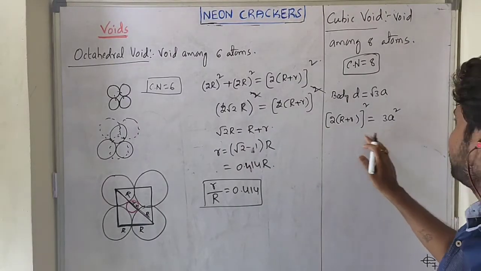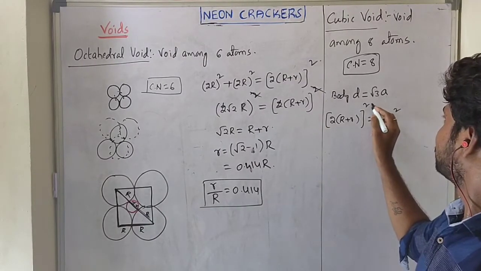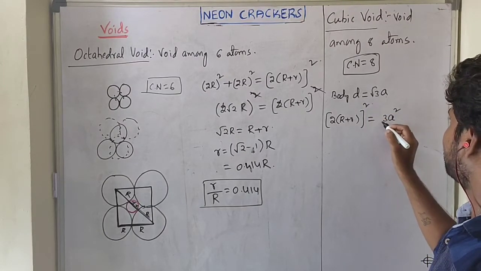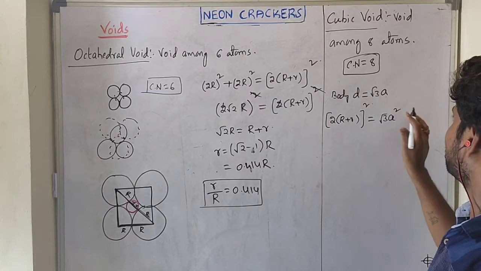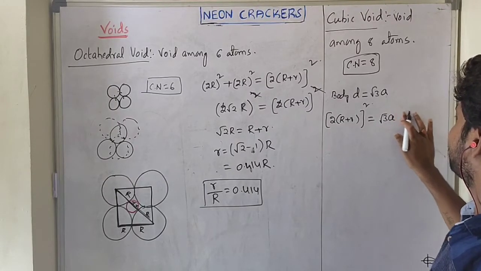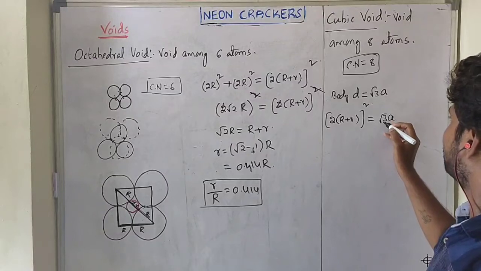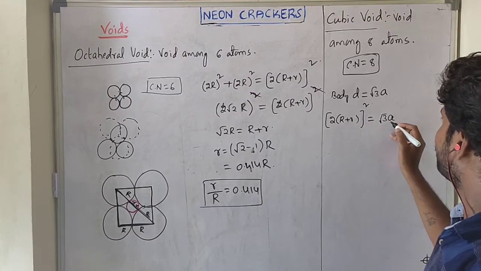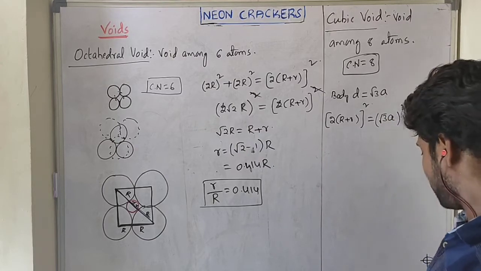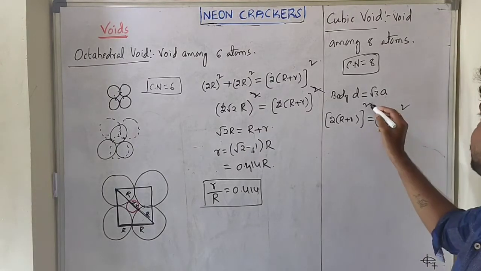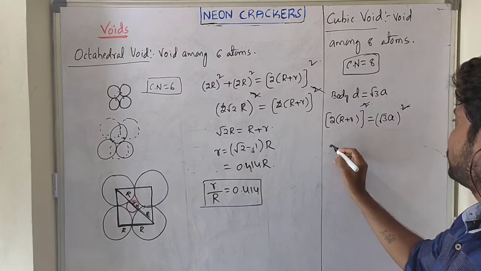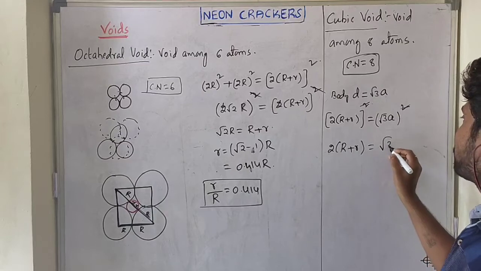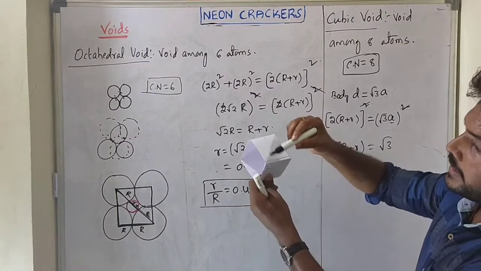So from this, the square gets cancelled, and 2 of capital R plus small r equals root 3 a. What is a? A is the edge length.